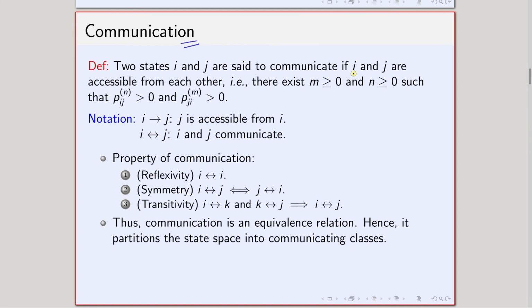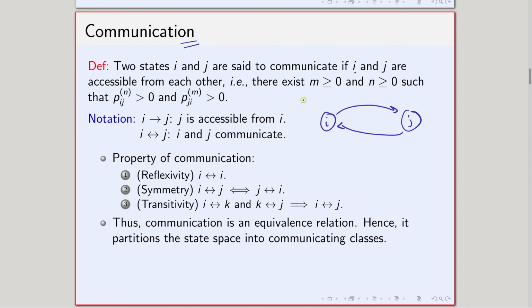So from i I can go to j, and from j I can go to i. Note that that may not be in one step, but maybe in a few time steps. In some time step I can go from i to j, and in some other time step maybe I can go from j to i.